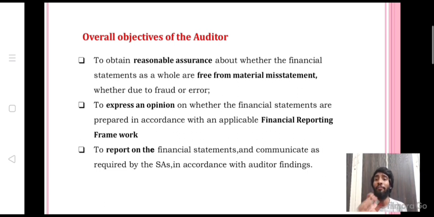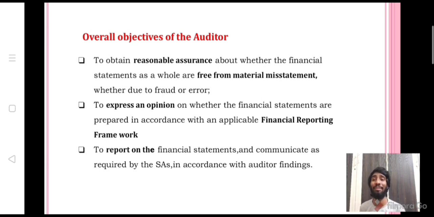Next is material misstatement. What do you mean by material misstatement? Material means whether it affects the financial position of the intended users. For example, for companies like Reliance, 1,000 rupees is not material because the company deals with crores. The 1,000 rupees will not affect the share value or market value for the intended users of Reliance. So materiality is nothing but that which affects the financial position of the entity or the intended users of